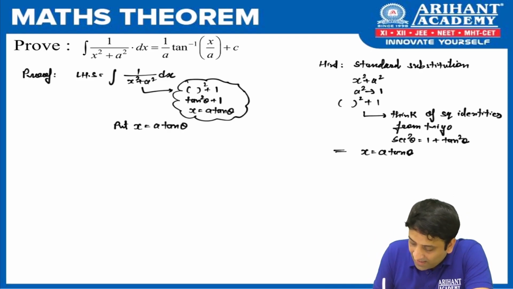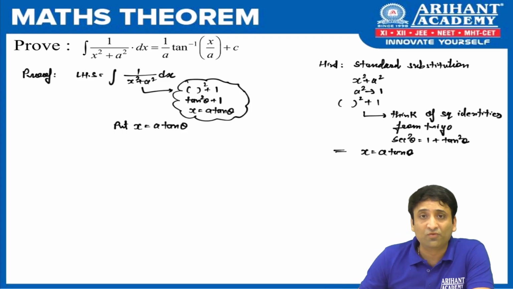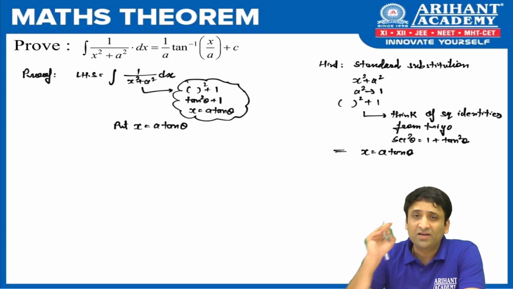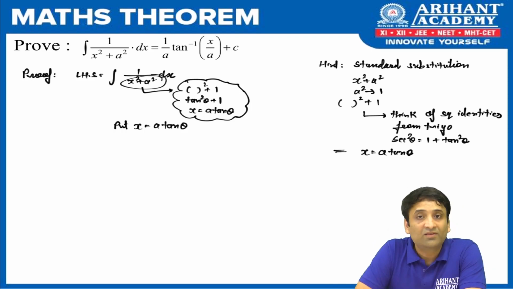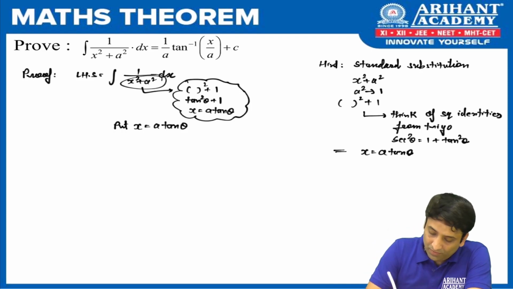So there is no need to by heart this substitution, that in which proof what to substitute. Just think of trigonometric identity and try to place over this result. Fine. Chalo, let us proceed further.